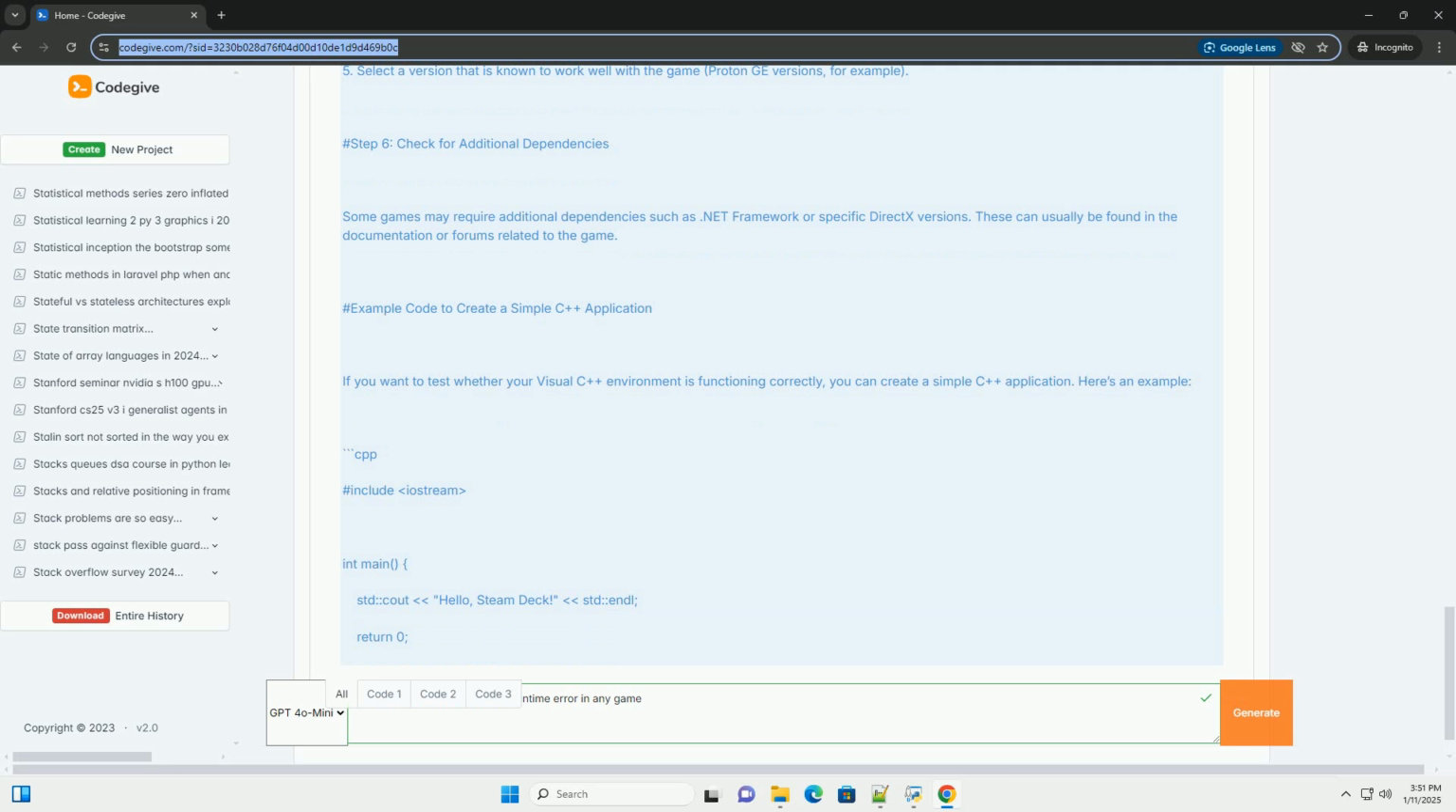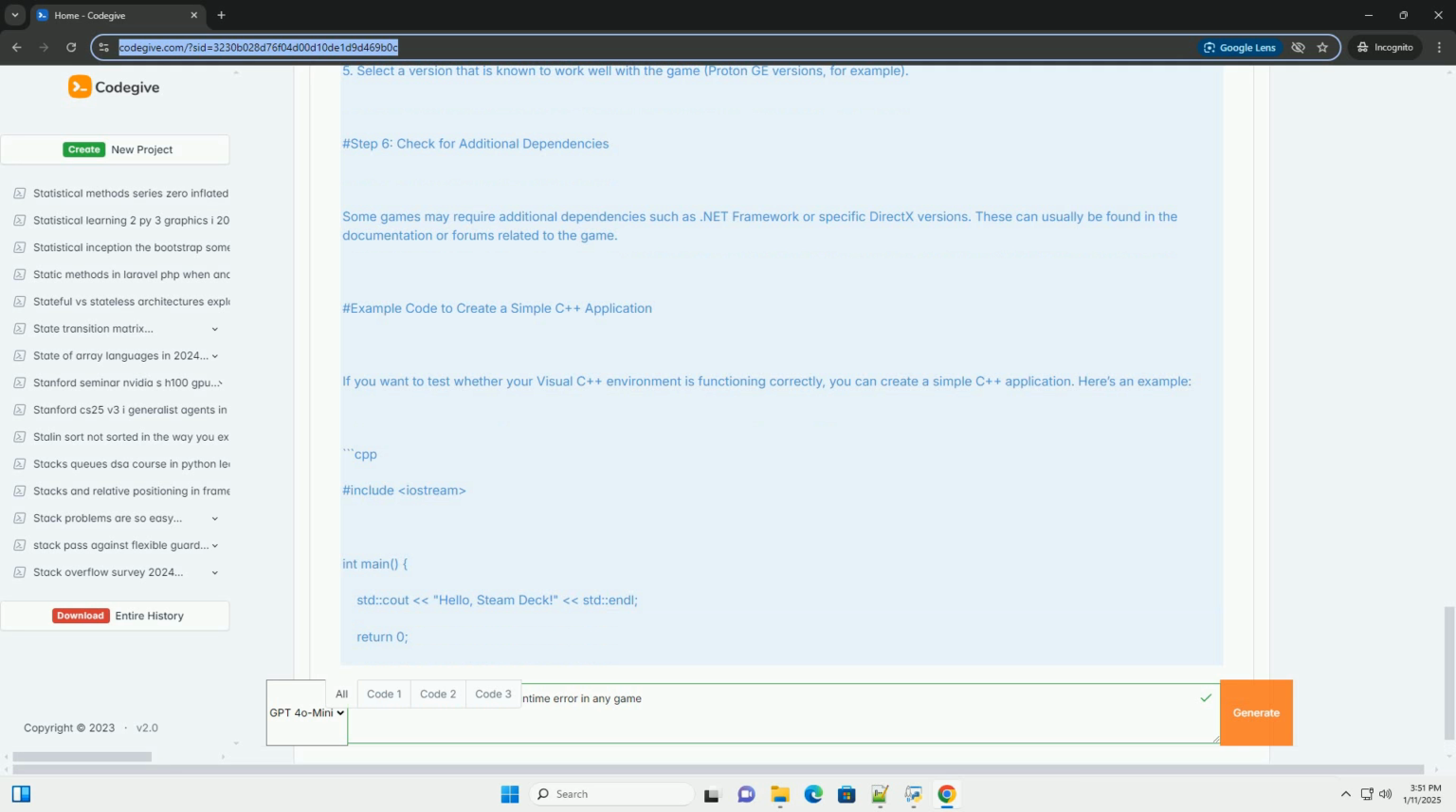Open a web browser. Go to the Microsoft Visual C++ redistributable page, the latest supported Visual C++ downloads. Download the relevant versions, both x86 and x64, that correspond to the game you're trying to run. Often, games require older versions, so you might want to download versions from 2010, 2013, and 2015 to 2019.